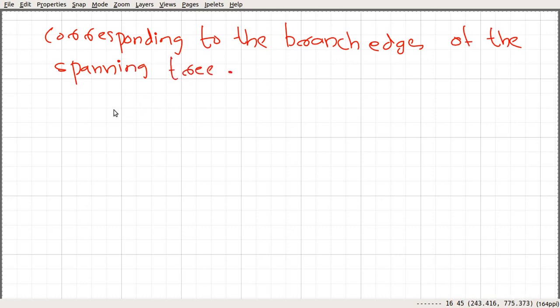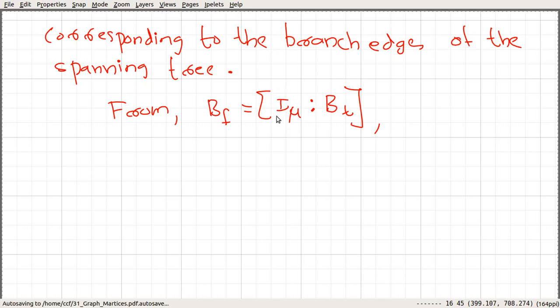So from this equation we can very easily see that we rewrote this particular matrix in this way, I sub mu and B sub t. If you look here, the identity matrix is sitting here, so the rank of this matrix will be equal to the order of this identity matrix.